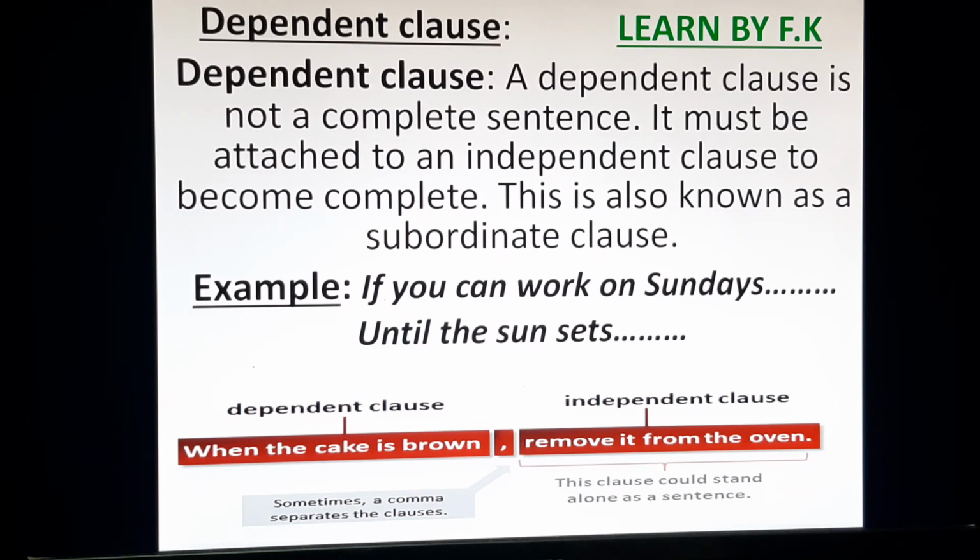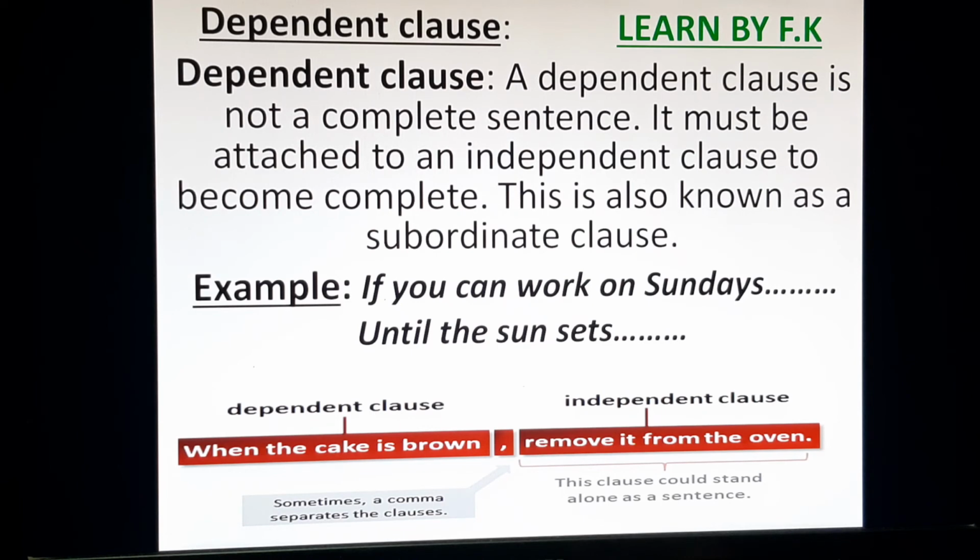For example, if we want to complete the sentence: until the sun sets, you will complete your work. It means until sunset, you will have your work done. So these are the two dependent clauses which are not complete, and that's why the dash or dots show you the incomplete sense of these sentences.